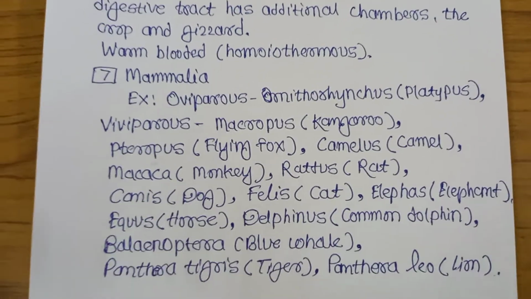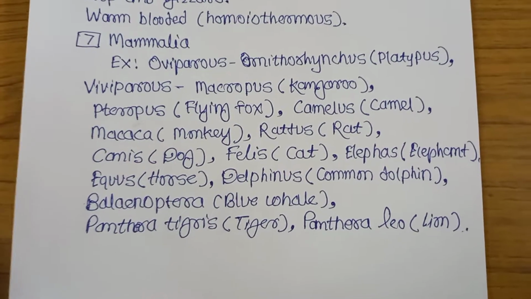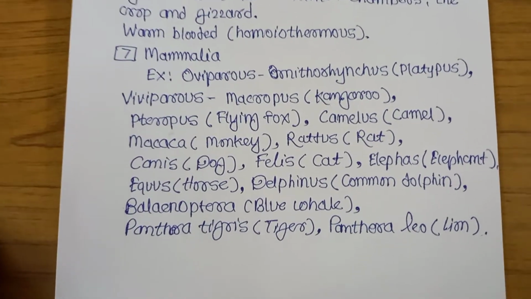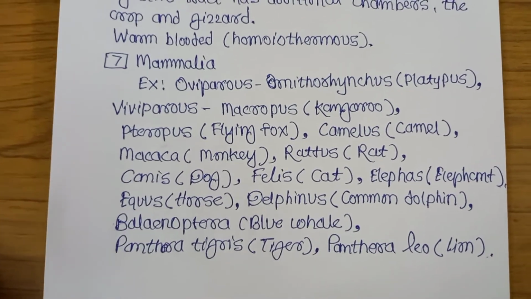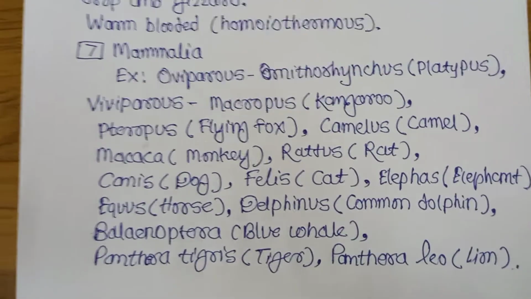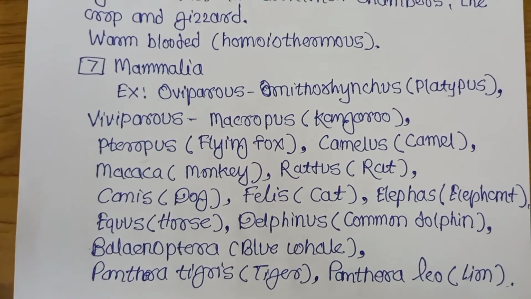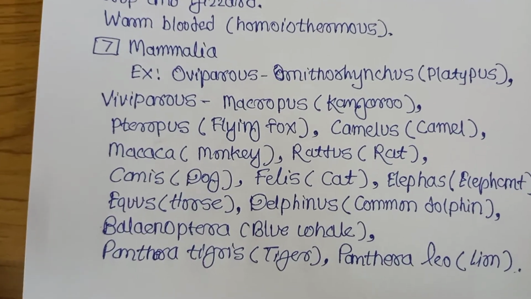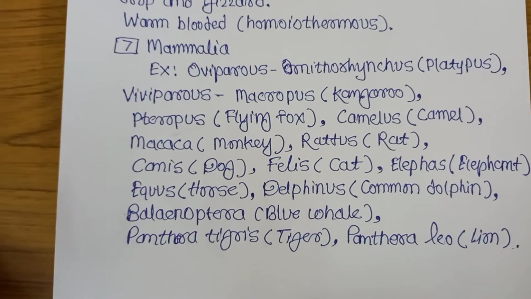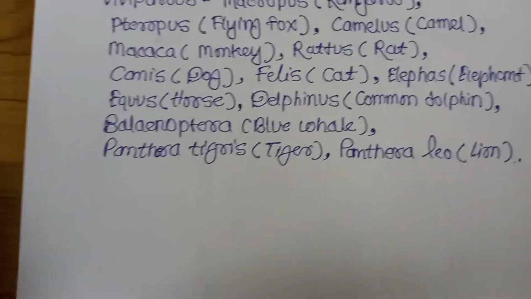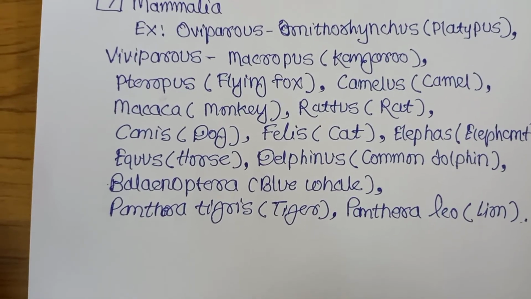Then the last class, Mammalia. These are oviparous and viviparous also. Mostly viviparous, but which are the oviparous? Egg-laying mammals, which? That is called platypus. Scientific name Ornithorhynchus. This is the egg-laying mammal, platypus or Ornithorhynchus. And young ones giving, that is viviparous. They are Macropus, kangaroo.